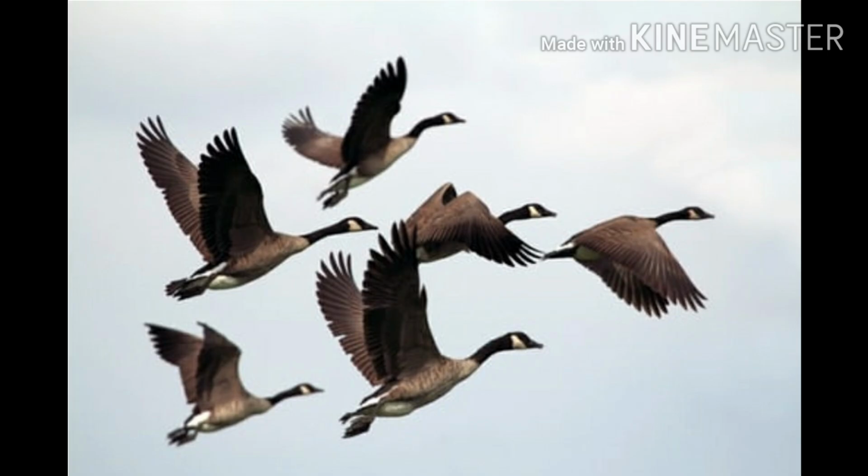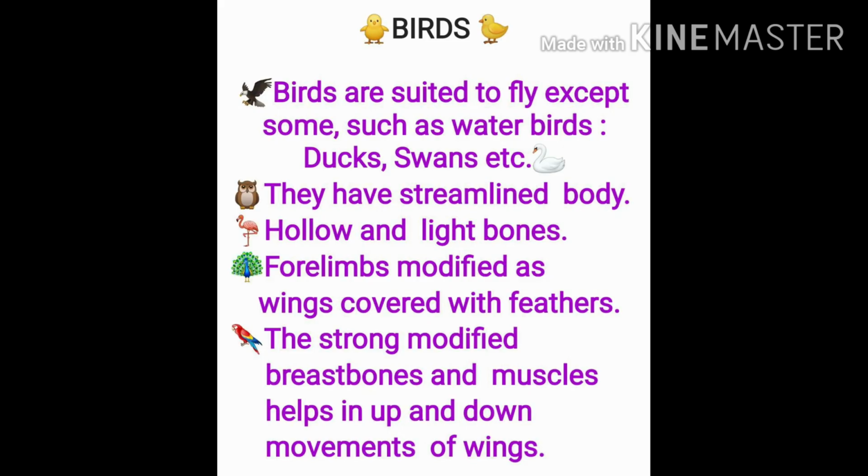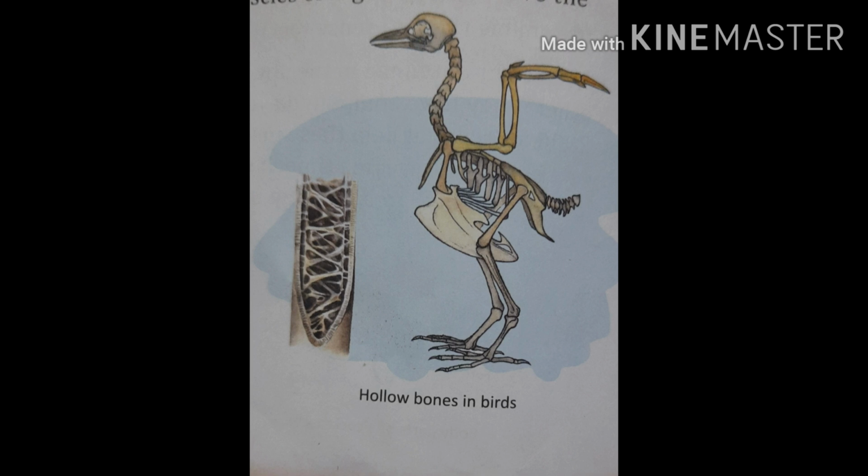Children, as you know, birds are adapted to fly in the sky or walk on the ground. Most birds fly in the sky with the help of wings, right? Some swim in water and some are comfortable on the ground, running and hopping. So what features help them to do so? They have a boat-shaped or streamlined body which reduces resistance to the air, same as in fishes. Their bones are hollow and filled with air. The forelimbs are modified as wings.